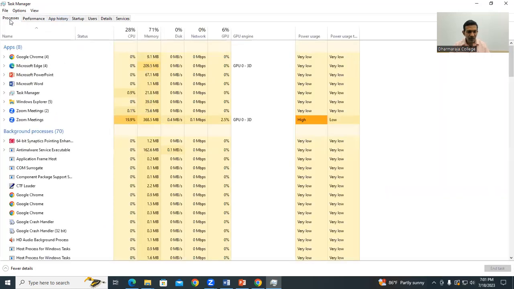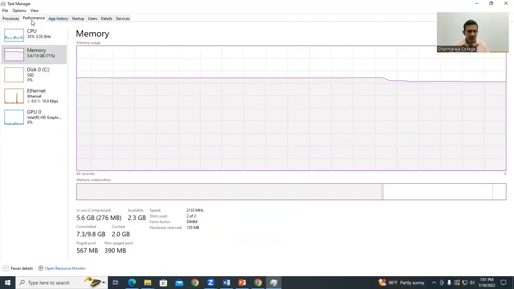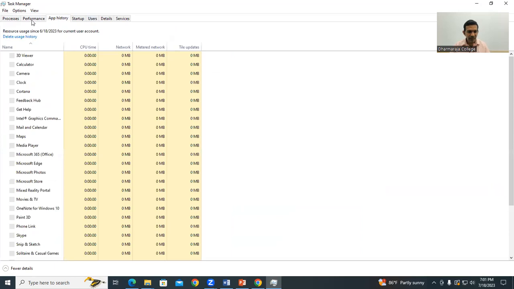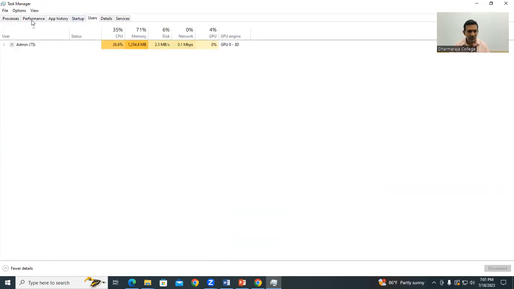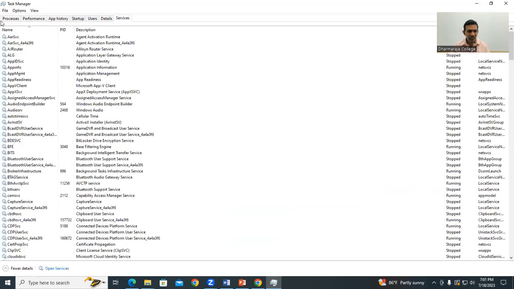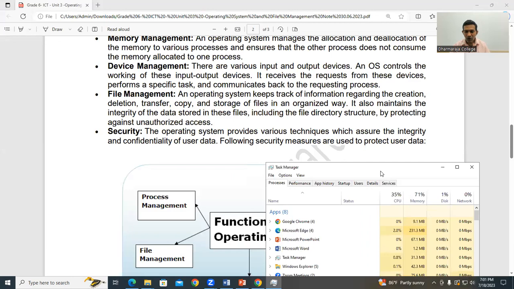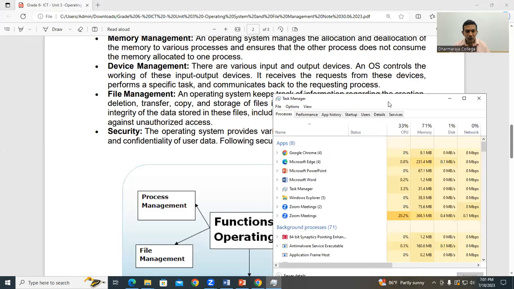Here, the processes, and you can stop some processes if you want. You can terminate it. Then the app history, then who the users are. So likewise, you can find details. These are things you can manage, and these are all controlled through our operating system.